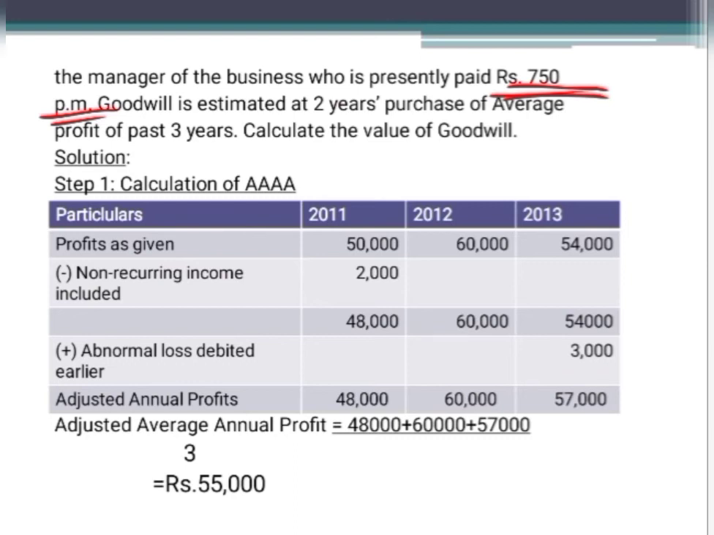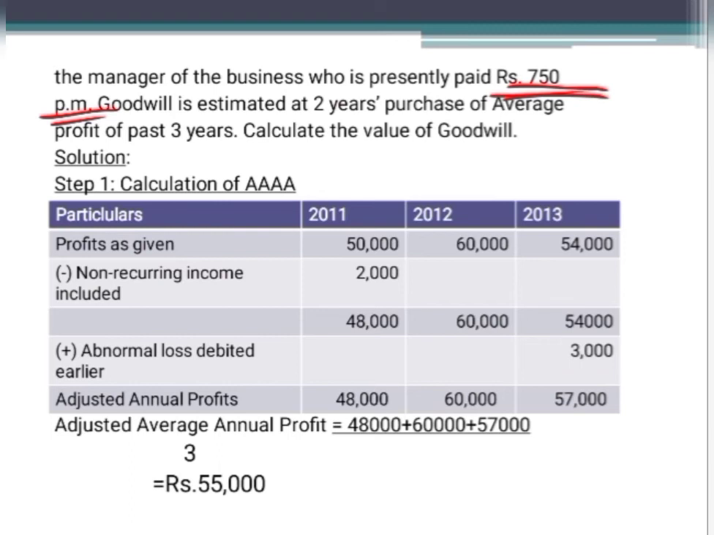So again, this is the expense which is not likely to be incurred in the future, so it should again be taken into consideration in the second step. Okay, so now we have to calculate the value of goodwill on the basis of 2 years purchase of the average profits of the past 3 years. Okay, so we are going to follow all the steps.